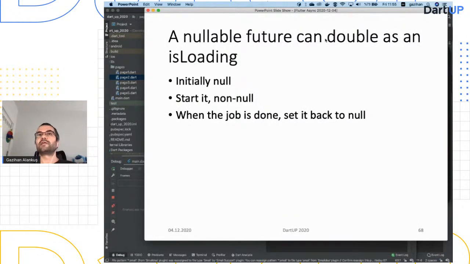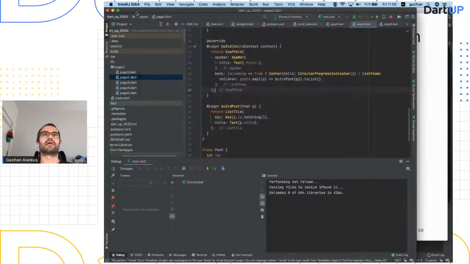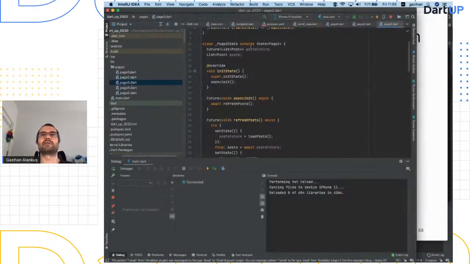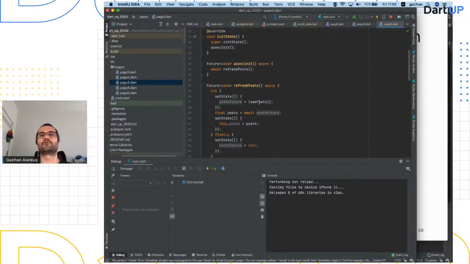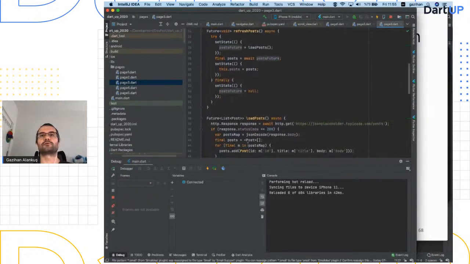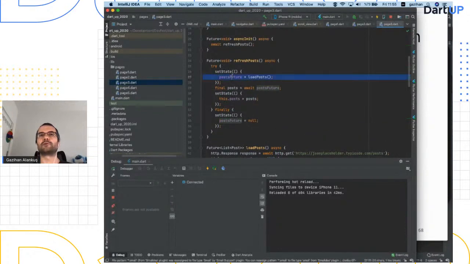A nullable future can double as an is loading variable. Initially it is null, it becomes non-null when the job starts, and when the job is done, it's set back to null. So that's also possible. That's a pattern that you can use. I have a future of post list, and in refresh posts, initially it's null. I'm setting it to the result of load posts, which is going to be a future.